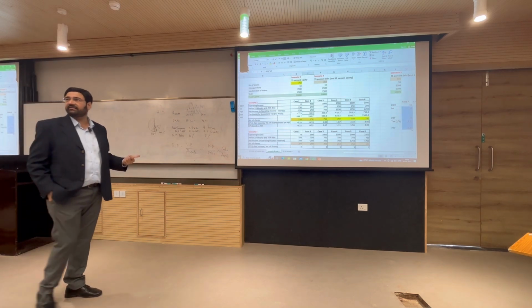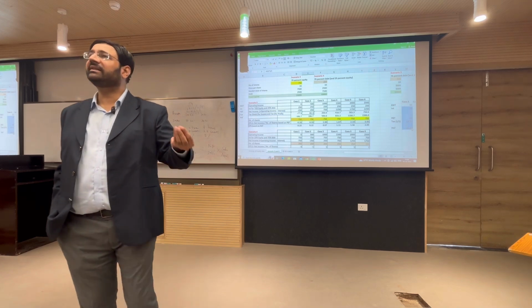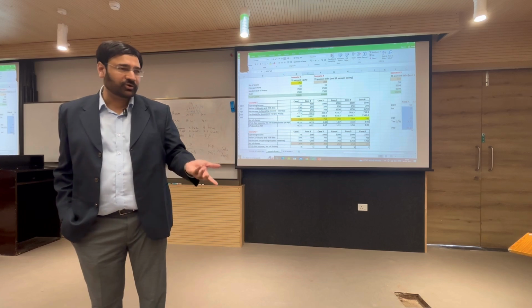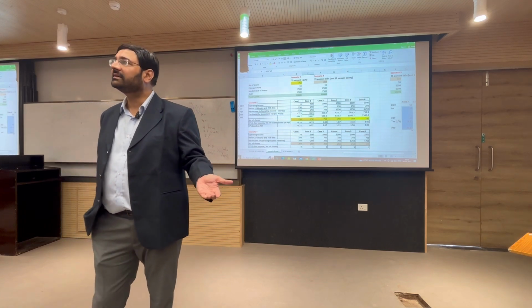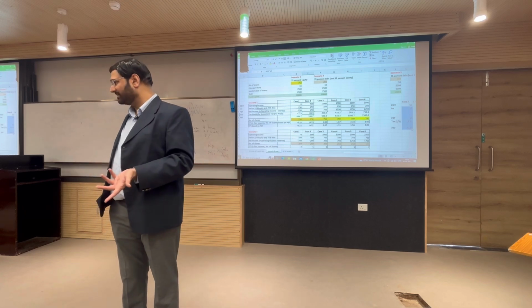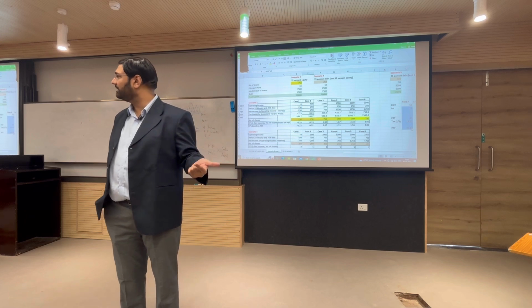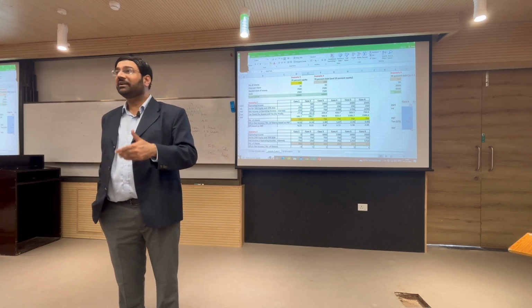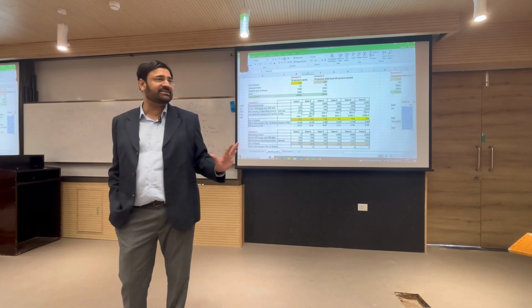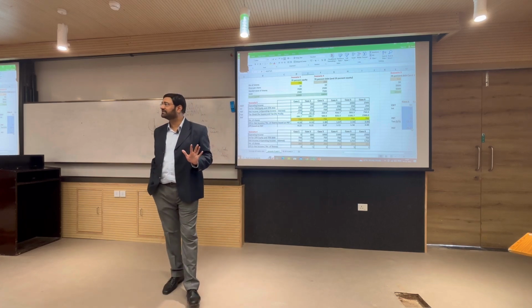But the key thing will always be what I told you. If I borrow from Ekta at 10% and I generate less than 10%, then it was foolish of me to borrow. If I borrow from Ekta at 10% and I generate 10% only, then it does not matter really whether I borrowed or not. And if I borrow from Ekta at 10% and then I am able to generate 20%, 30%, that is when I am in the profit zone. That is the essence of individual transactions and for business.